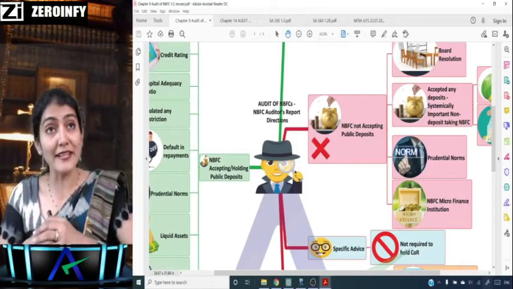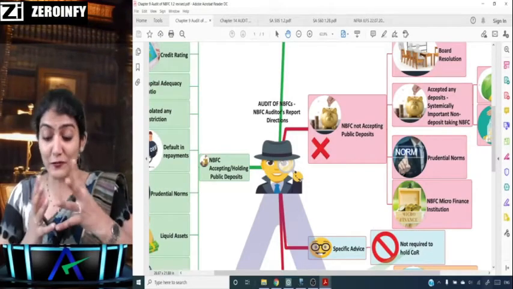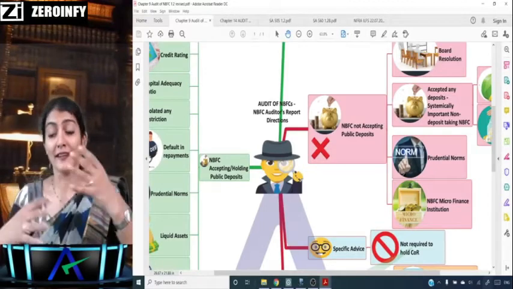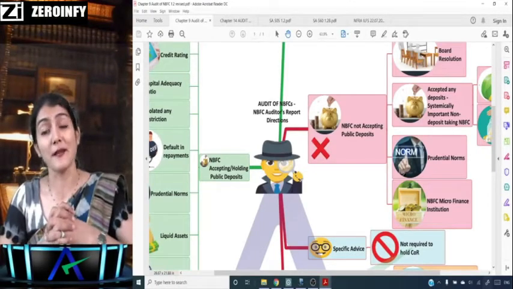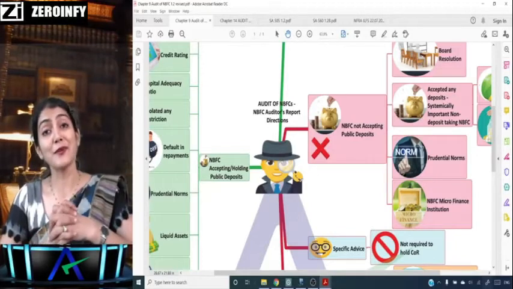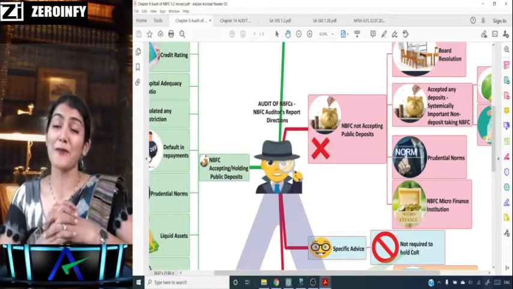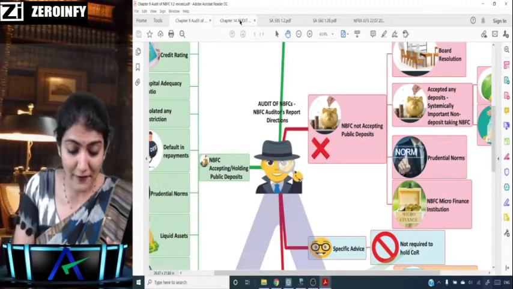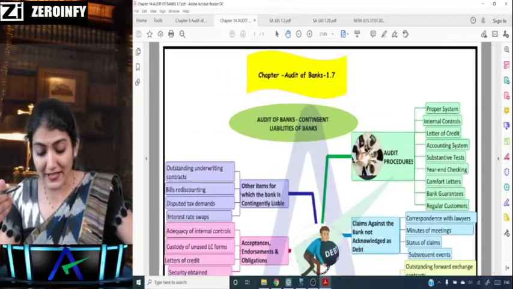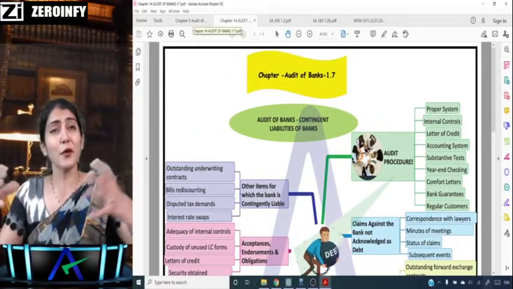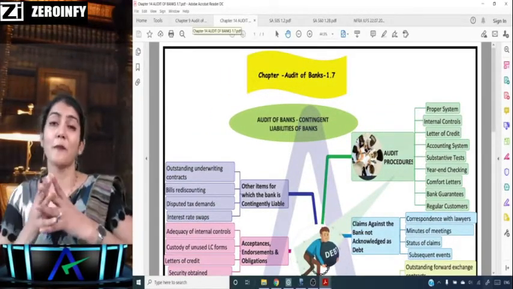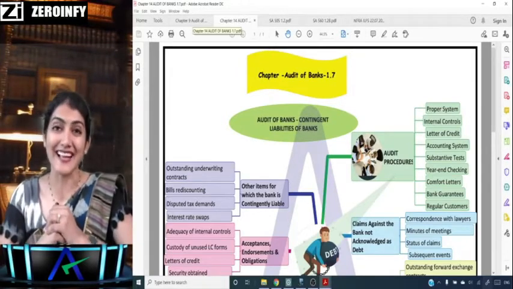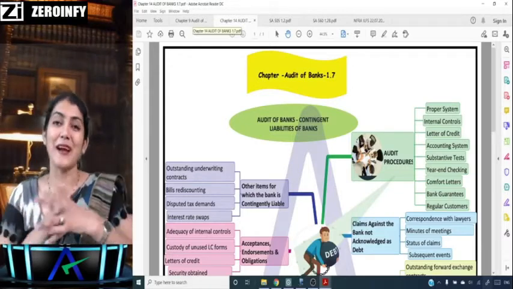Already I have received a lot of reviews from students that they are finding the book very helpful, and it's helping them in revision of the subject. Also, there are many students who are saying that, madam, if the hard copy could be available. But the charts are of very different sizes, so right now it's a little bit of a challenge. We are working on getting a hard copy too, but I hope that by that time you become a chartered accountant. I wish and I know that is going to happen, right?